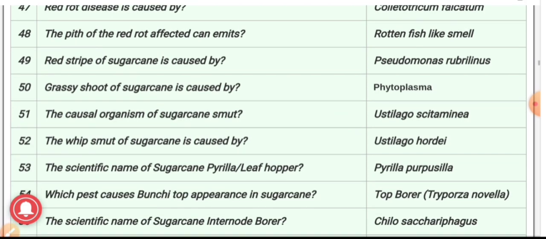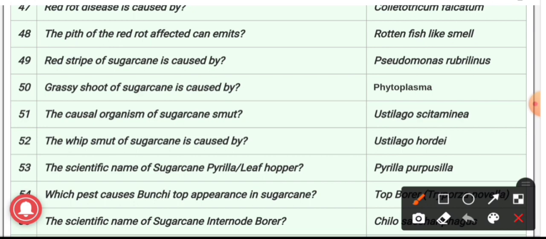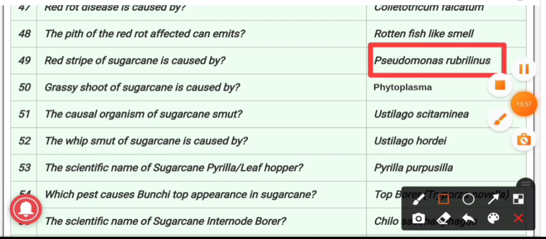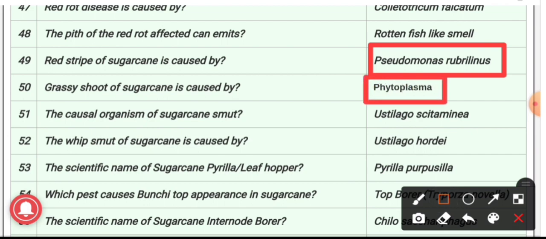49th question: the red stripe of sugarcane is caused by? The causal organism is Pseudomonas rubrilineans. 50th question: the grassy shoot of sugarcane is caused by? The answer is Phytoplasma, or you can say MLO, that is Mycoplasma-like organism.